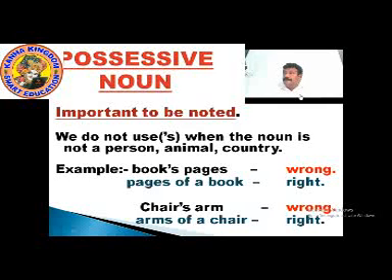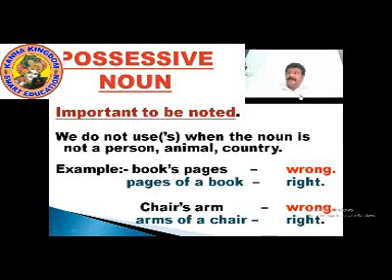We do not use apostrophe S when the noun is not a person, animal, or country.